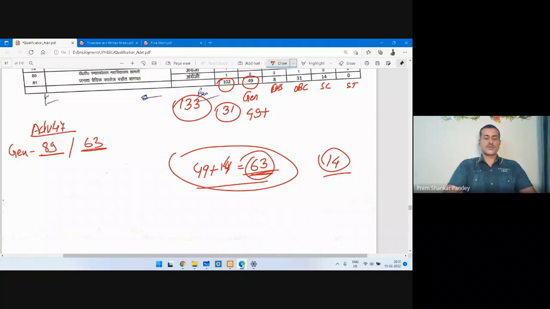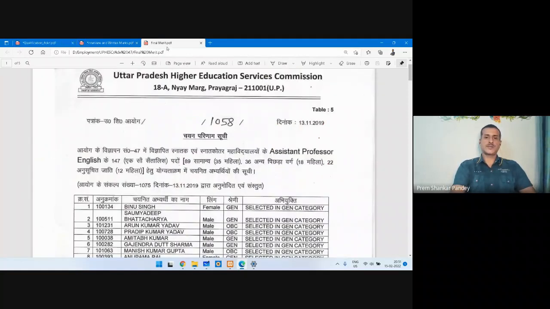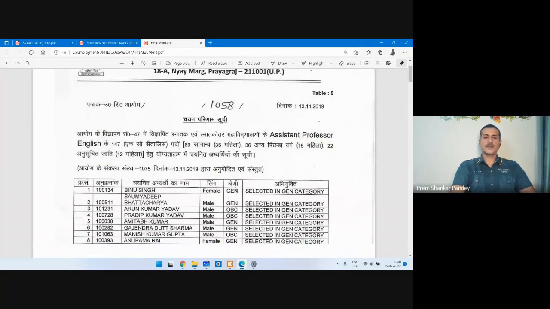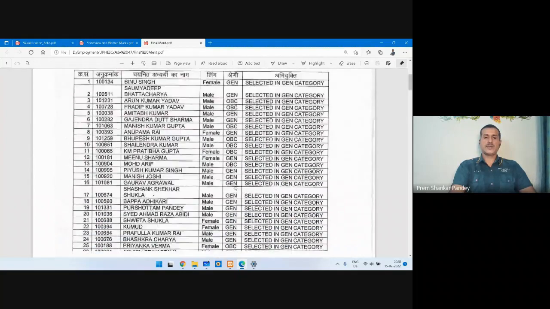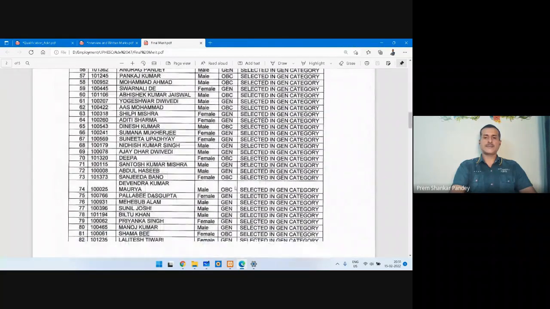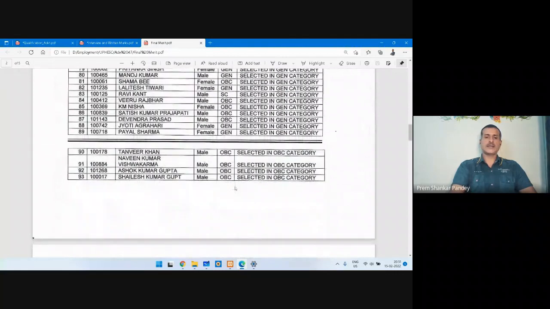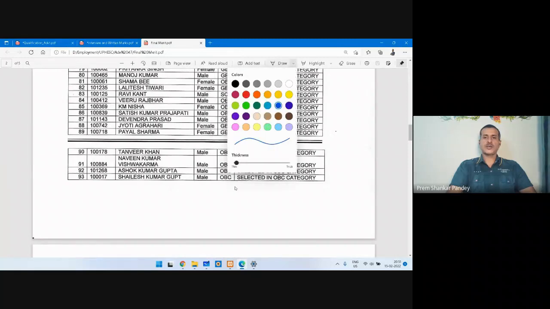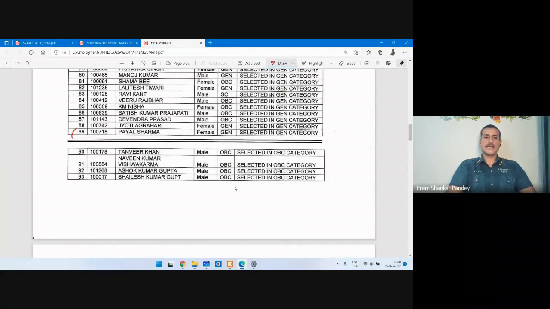So we will see the final merit. This is the final merit you can see. I'm going to see how many candidates were selected here. You can see in the general category, the last candidate is Payal Sharma, 89. So altogether, 89 vacancies were there in the general category.